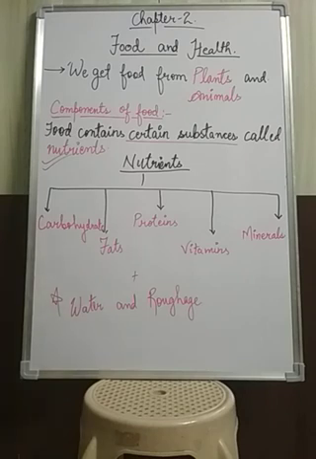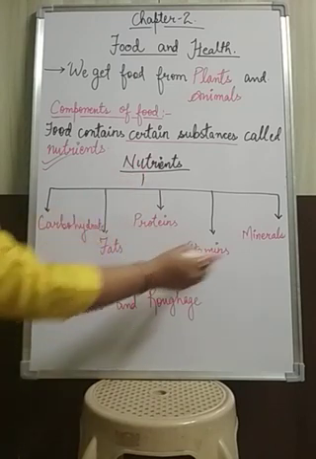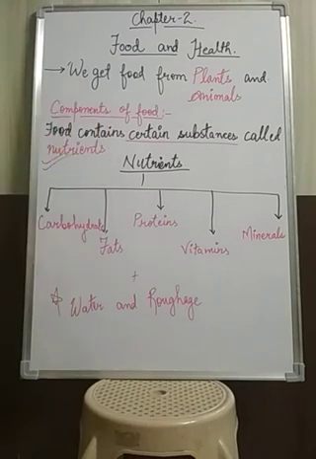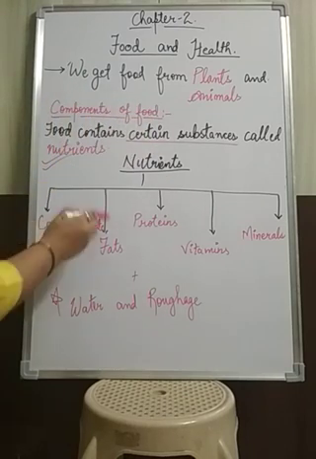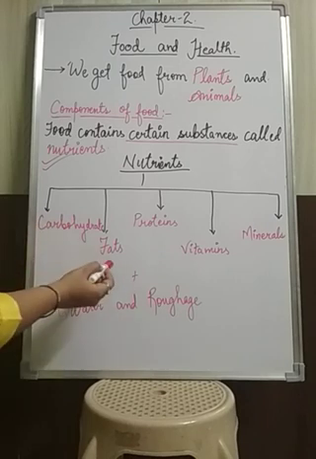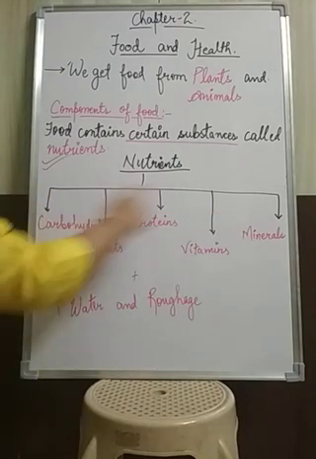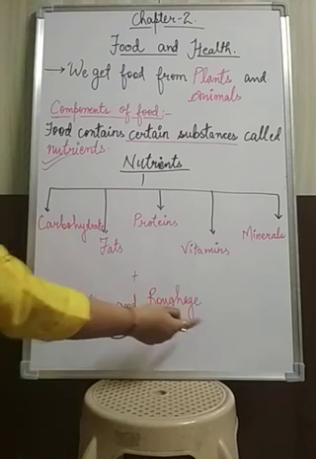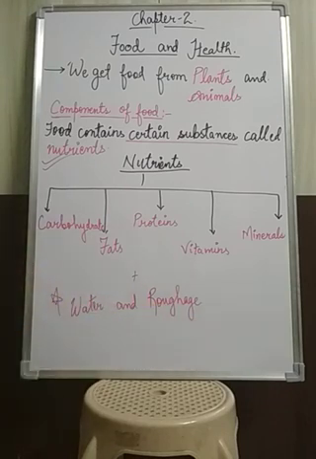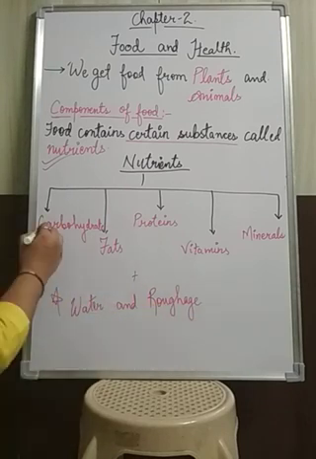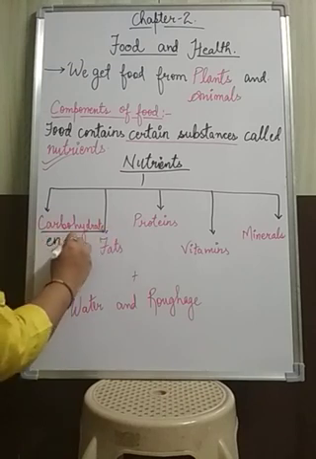Okay, now there are basically 5 main nutrients of the food, or we can say the components of food. First one is carbohydrates, second is fats, third one is proteins, fourth is vitamins, and the last one is minerals. So first of all we will discuss all these 5 nutrients, and then we will discuss water and roughage.